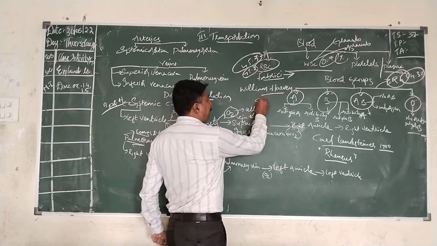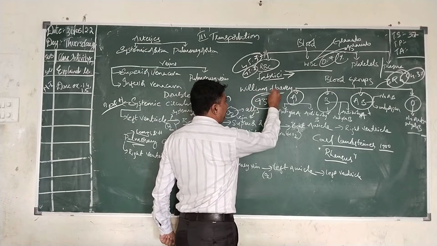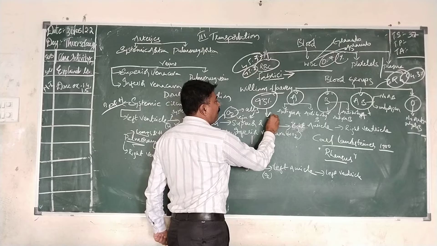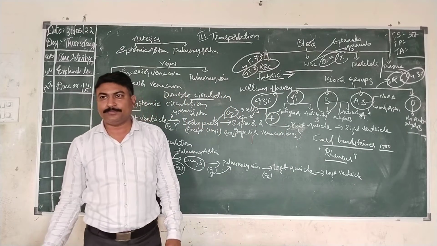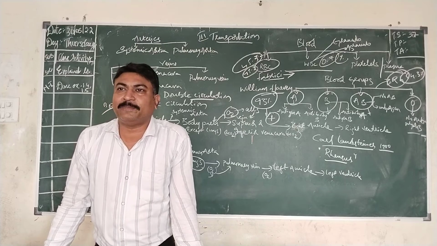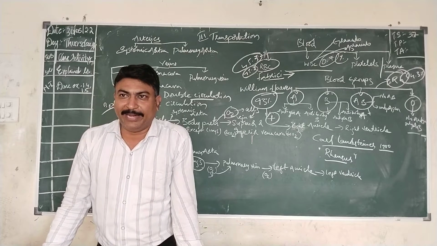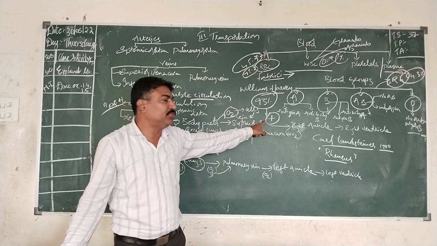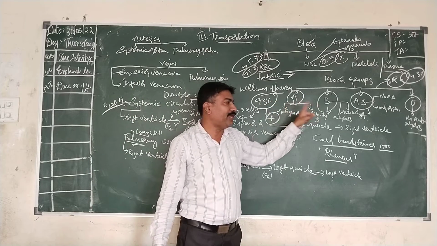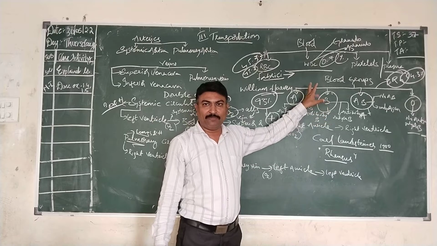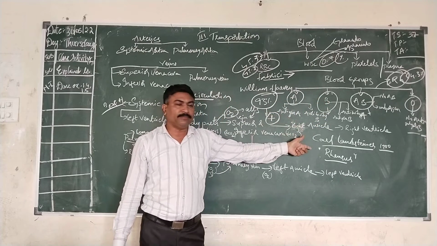Nearly 93% of persons living in India have this rhesus factor, and they are called positives. If the rhesus factor is present in a person's blood, they are considered positive blood group persons: A positive, B positive, AB positive or O positive.